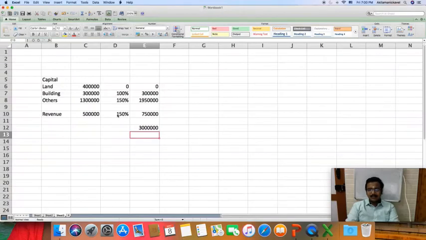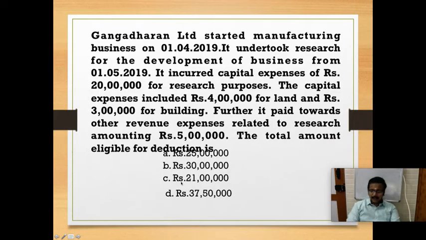I can claim 30 lakhs under this section. So my answer is option B, 30 lakhs.